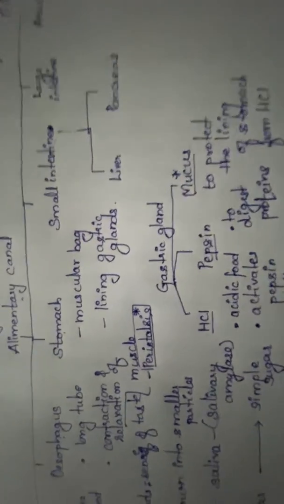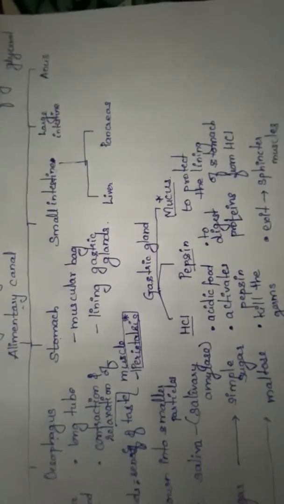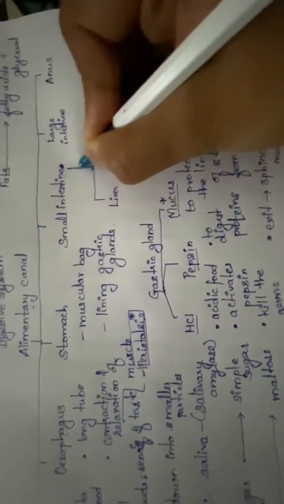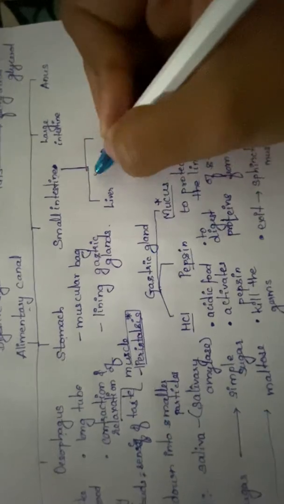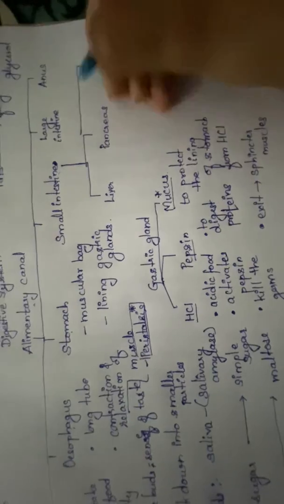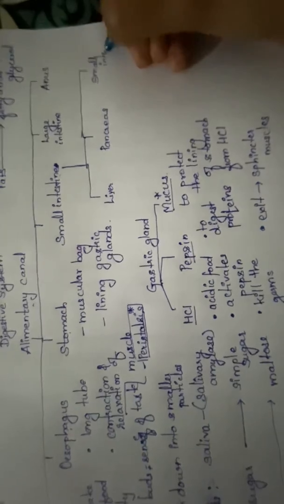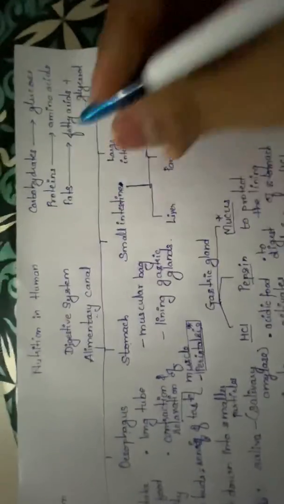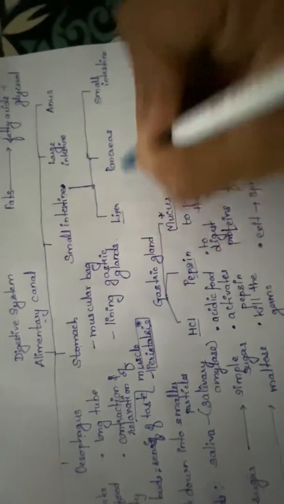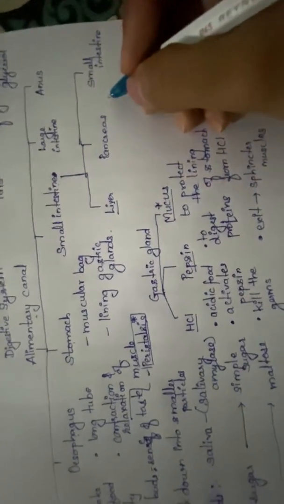So these glands play a very important role. They secrete certain enzymes which help in breaking the food into simple particles. So let us continue with small intestine. So small intestine, liver, pancreas, and the glands of small intestine itself will have a very important role in breaking the food into the smaller particles of the building units. So what is the role of liver, what is the role of pancreas, and what is the role of small intestine itself, we'll discuss. Let us start with liver.